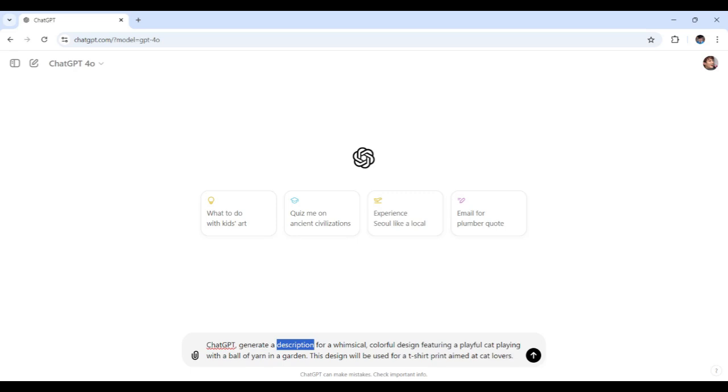Generate a whimsical, colorful design featuring a playful cat playing with a ball of yarn. Yeah, there we go. That's much better. And then I added this one. I'd say this design will be used for a t-shirt print, and let's say the demographic niche would be cat lovers. So let's send this over.